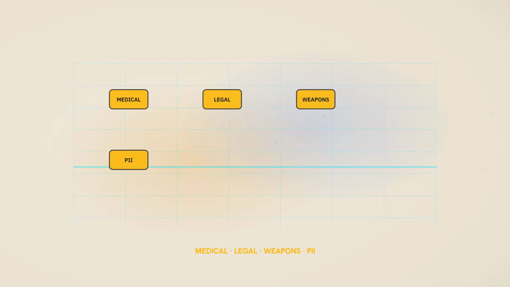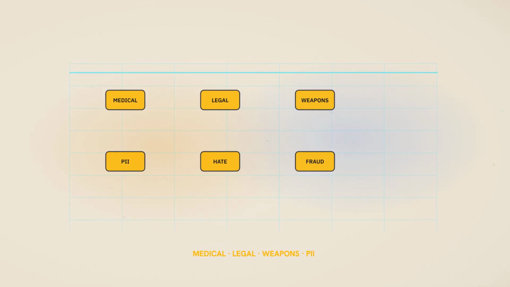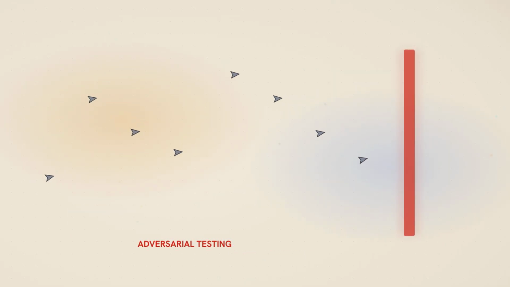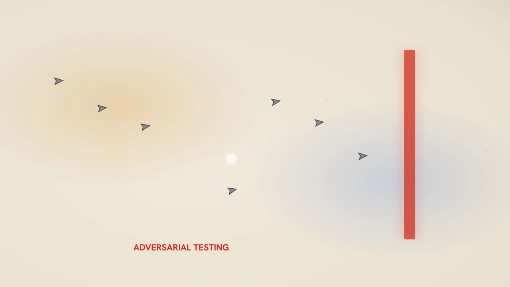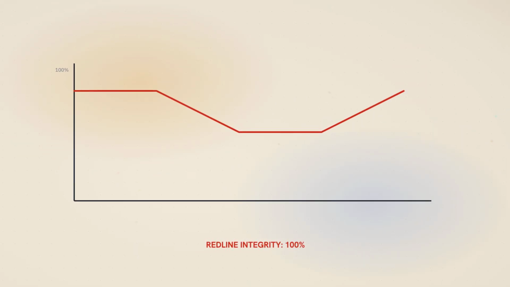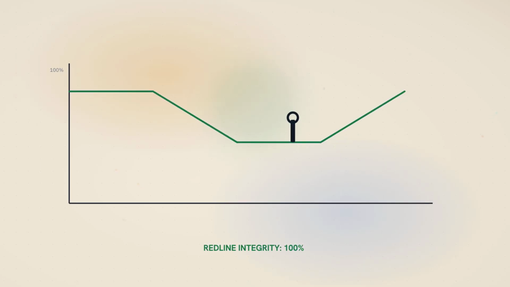Your first move is to map the risks. List every single topic your model must absolutely refuse to answer. Next, you test the edges. You throw 100 tricky prompts at the model to see if it leaks past the red line. Finally, you track those failures over time to make sure the red line doesn't drift as you update the app.